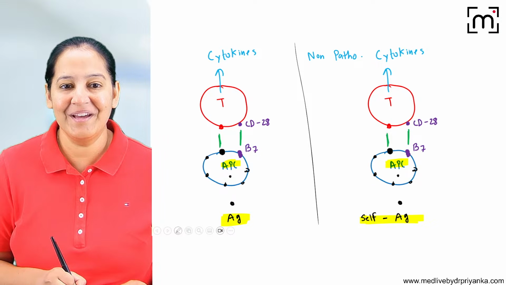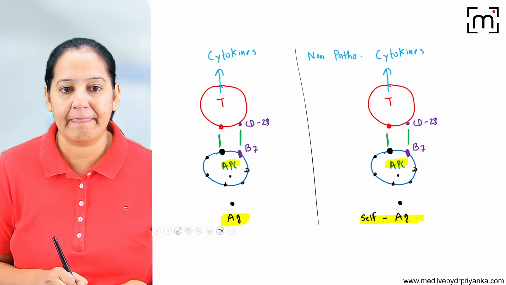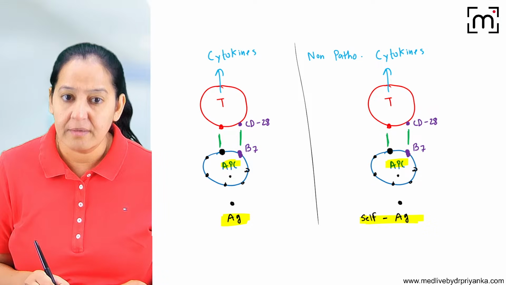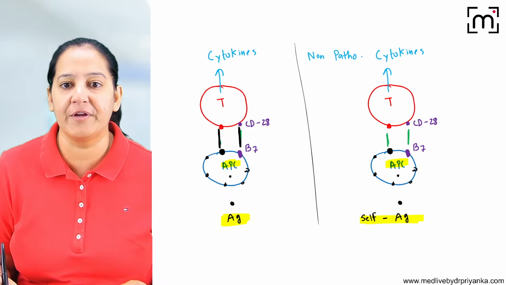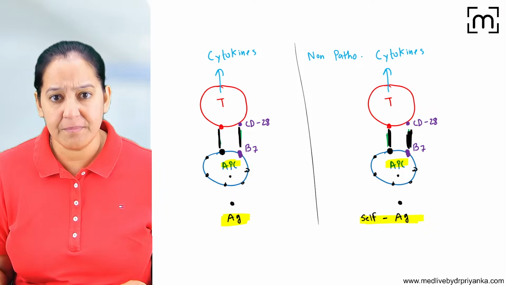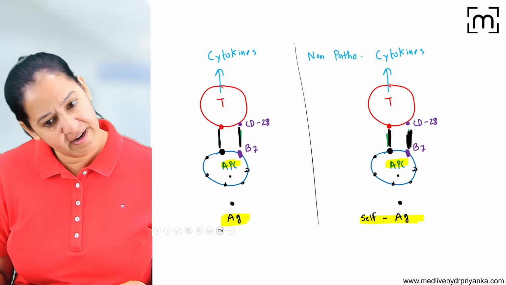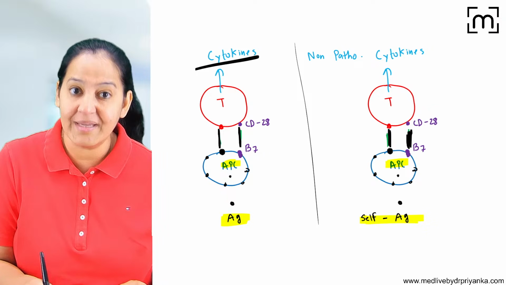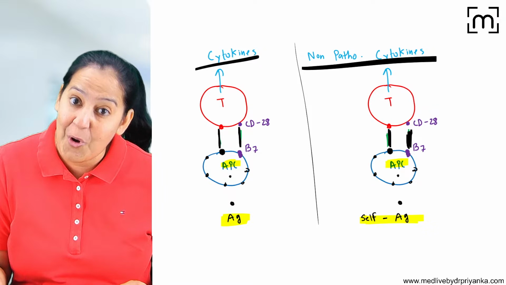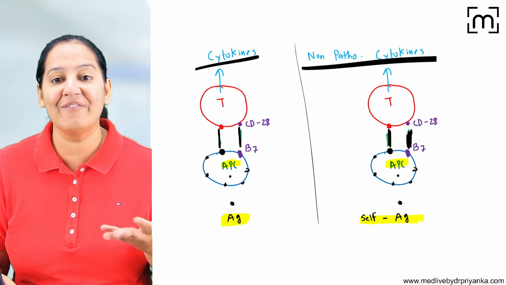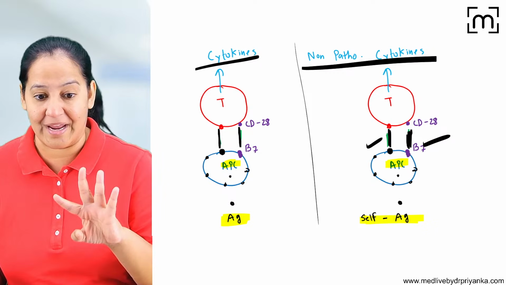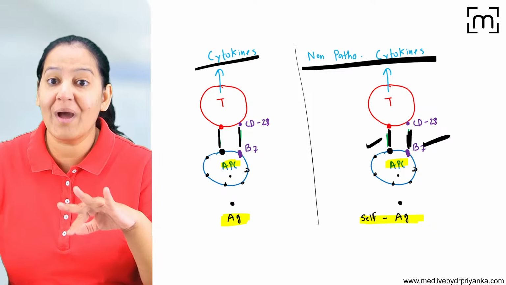Got it? So here the main signaling is okay, the co-receptor is also okay. Here also main and co-receptor are okay. So the T cell will get activated, yes, but here the cytokines are reactive and here the cytokines are non-reactive. Even if the main receptor and co-receptor are both done, the cytokines are non-reactive.